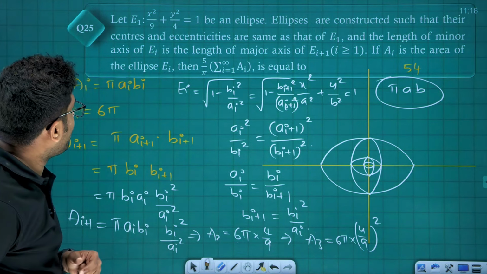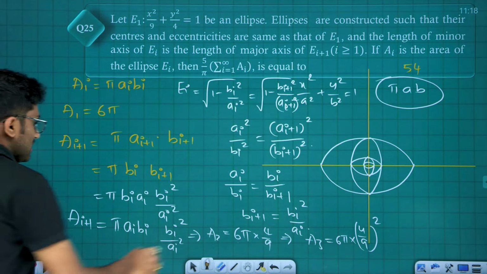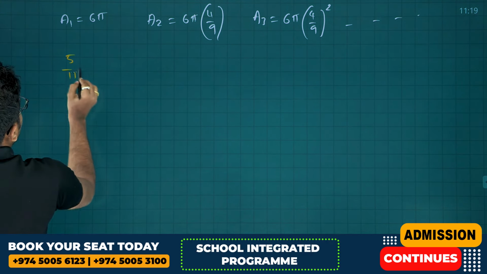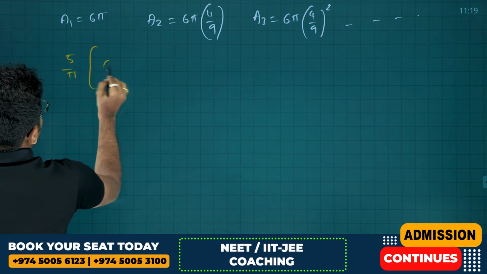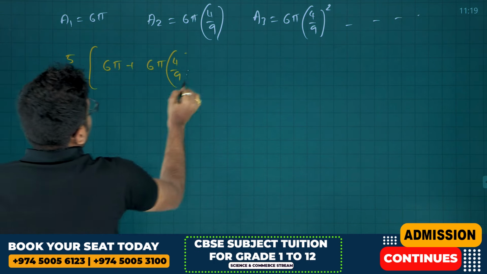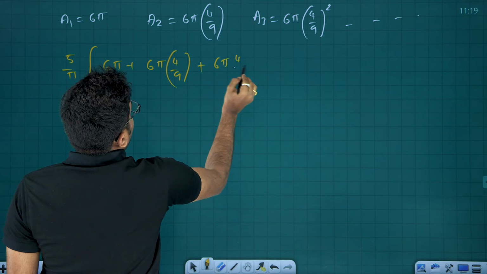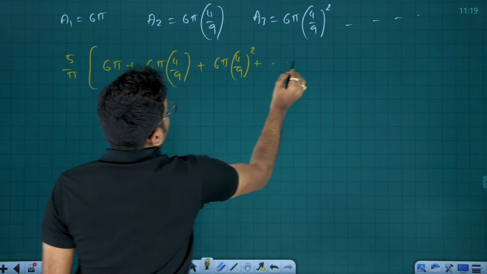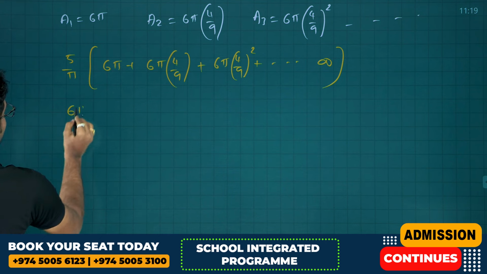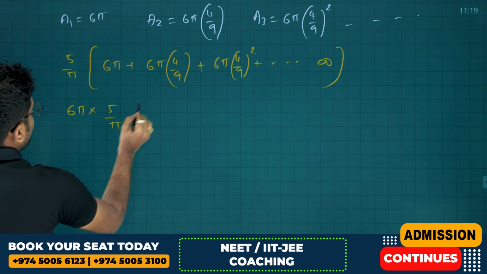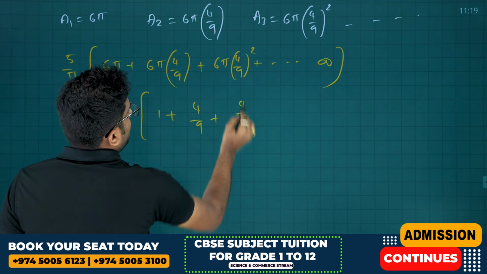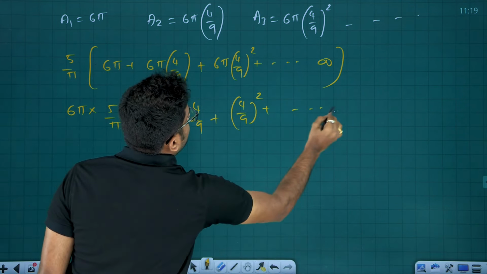They are asking us to find 5 by pi times the sum of the areas up to infinity. 5 by pi times A1 plus A2, that is 6 pi plus 6 pi into 4 by 9 plus 6 pi into 4 by 9 whole square, and so on up to infinity. If I take 6 pi out, 6 pi into 5 by pi, I get 1 plus 4 by 9 plus 4 by 9 whole square, and so on up to infinity.